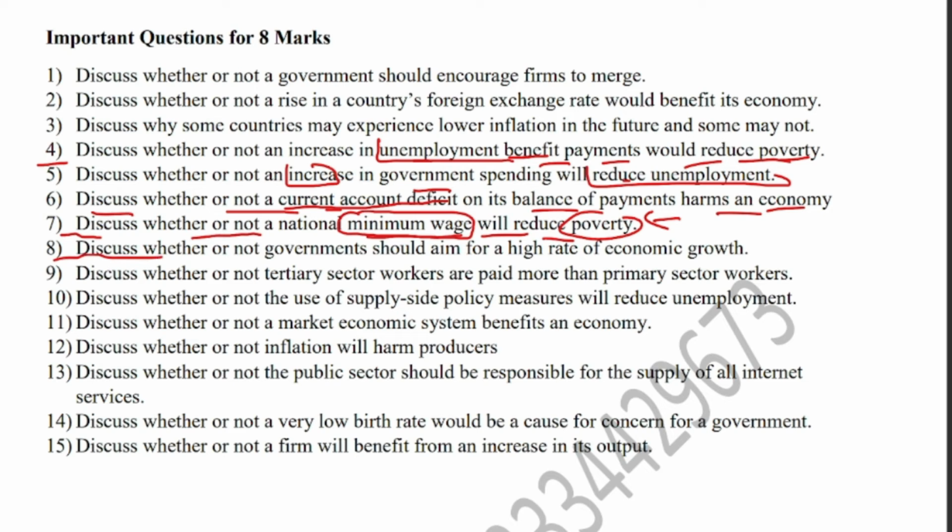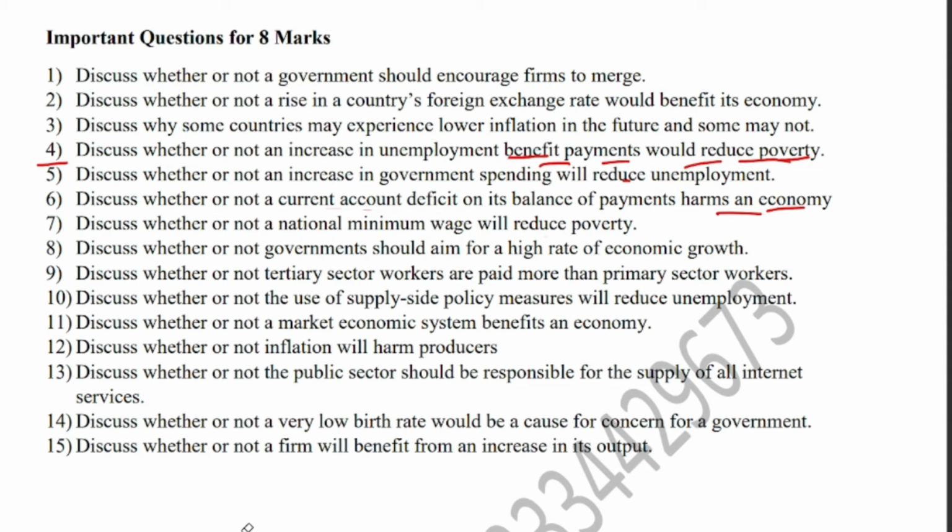Question number 8 is: discuss whether or not the government should aim for a higher rate of economic growth. On one hand you will say that the government should aim for high economic growth, and on the other hand you will have to talk against that as well. So let me make the page a little clearer. Okay.